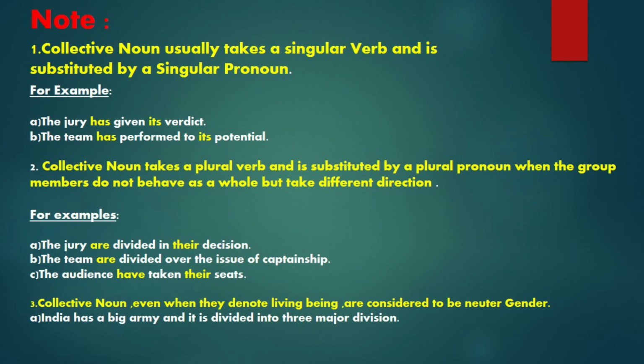For example, the jury are divided in their decision. In order to make the sentence correct due to their decision, we have to use are. The team are divided over the issue of captainship. The audience have taken their seats.